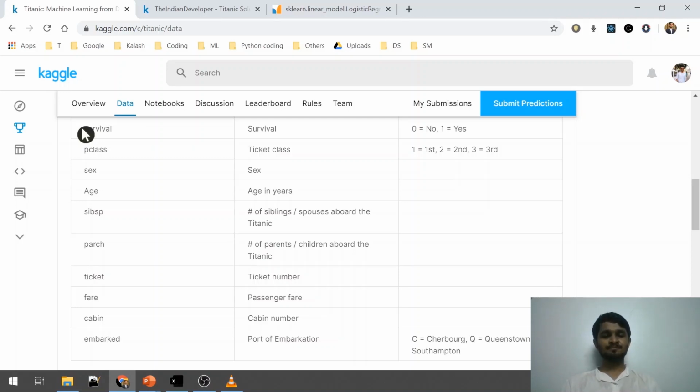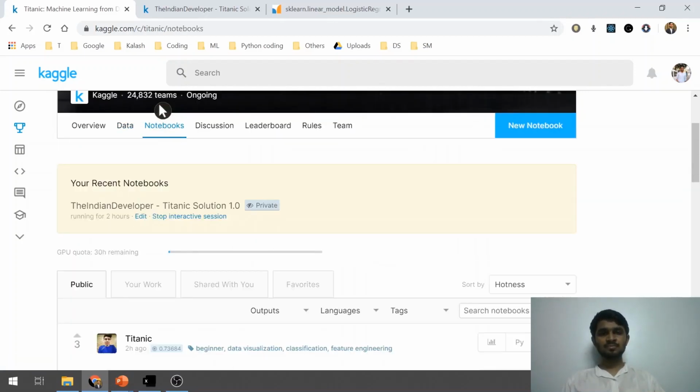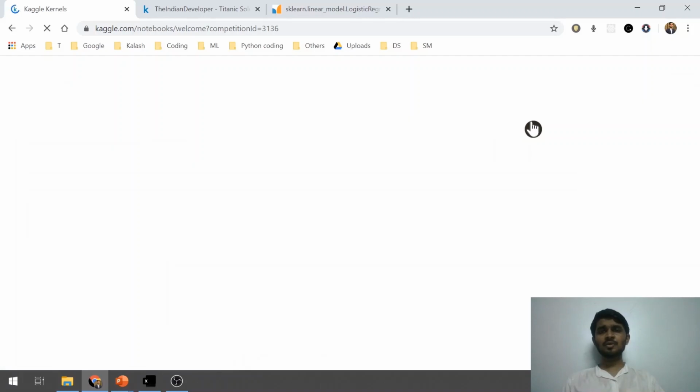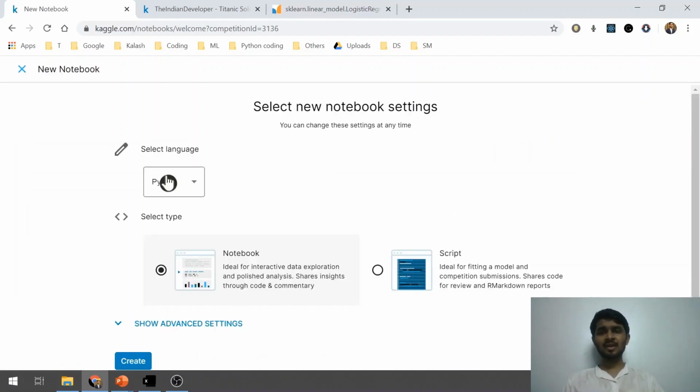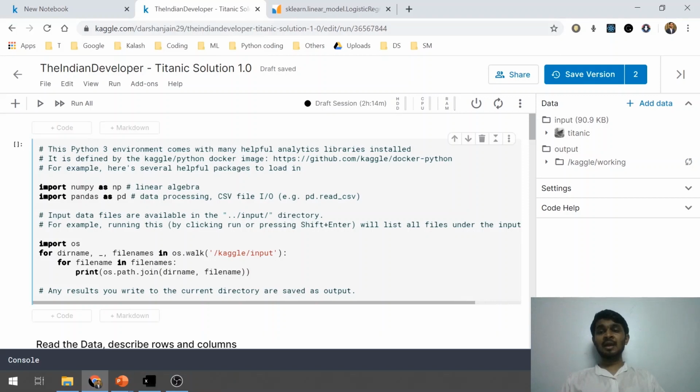So let's keep moving. To proceed ahead, we have to switch to the notebook tab. Here you see an option of creating a new notebook. You need to click here. Once you click here, you will be taken to a page where you have to select the language you are working in, and in my case it is Python. This is selected by default, and you just have to click on the create button. This will take you to an empty notebook, and then you will see a notebook with a block of code like this. It is given by default.